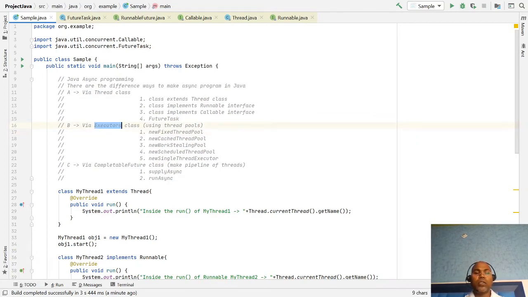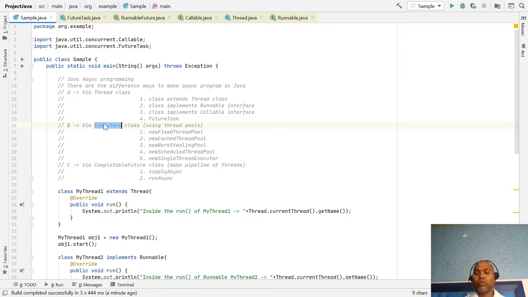They have an Executors factory class which produces some kind of pool: a new fixed thread pool, cached thread pool, work stealing thread pool, scheduled thread pool, single thread pool, and so on. So they have factory methods that produce thread pools of different mechanisms.